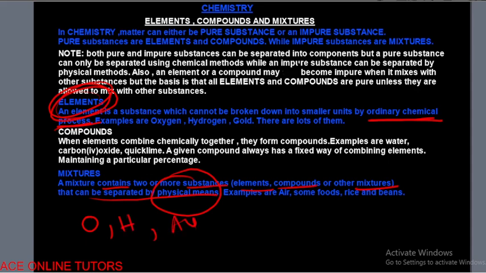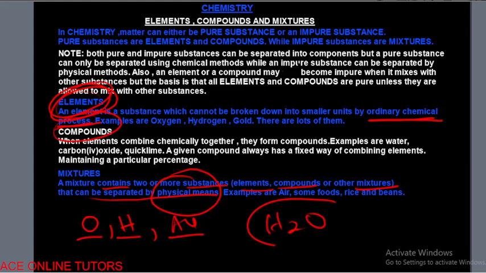But look at it when I wrote the chemical formula for water. Now, when you see only one or two alphabets like this, we call them symbols. We call them chemical symbols. But when you want to write for compounds, what you write for compound is what? Chemical formula. That's why for water we wrote H2O.